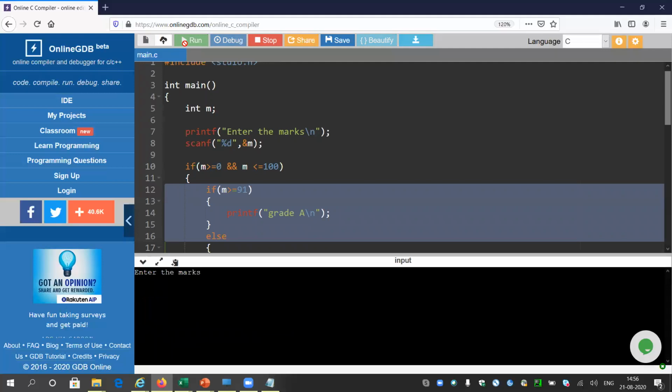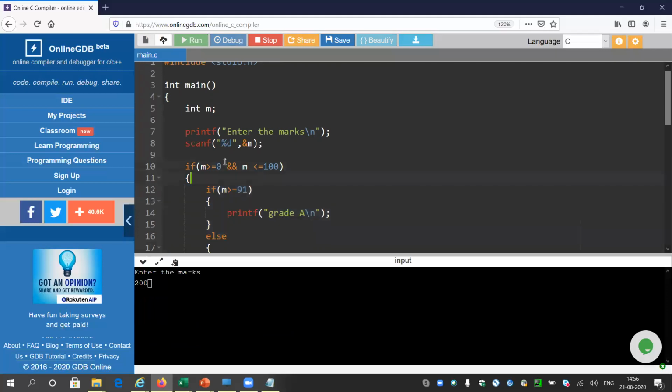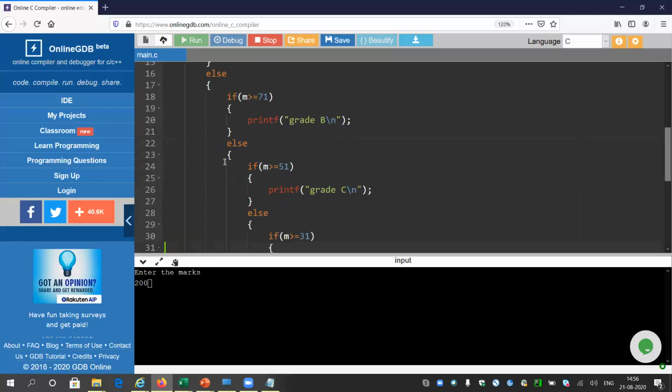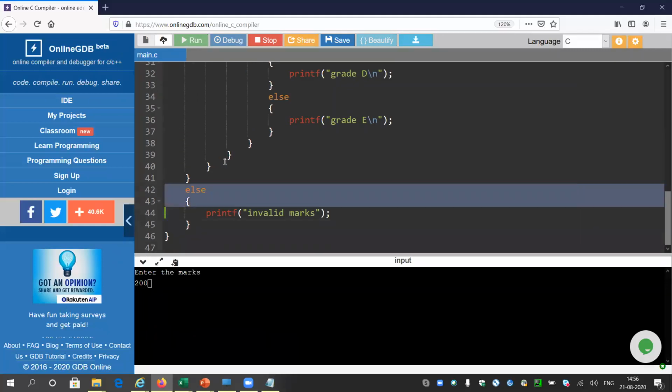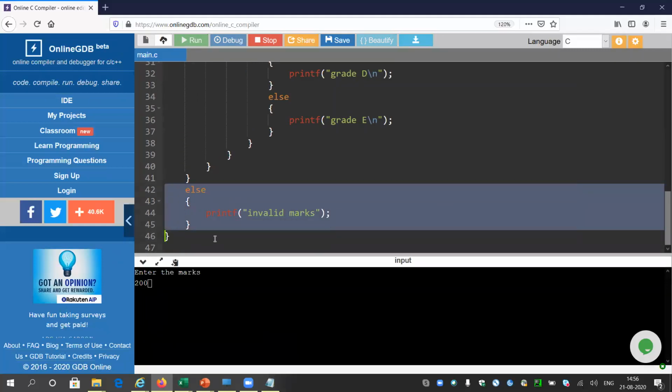Let me first give 200. It should show invalid. It is taking some time. So in the meantime, let me go below. When I enter 200, it will check if the value is greater than 0 and less than 100. The answer is no, so it will directly go into this else part and print invalid marks.